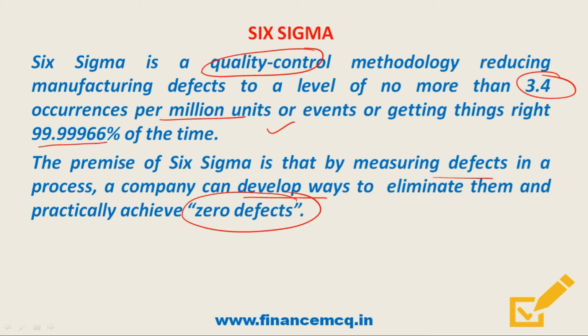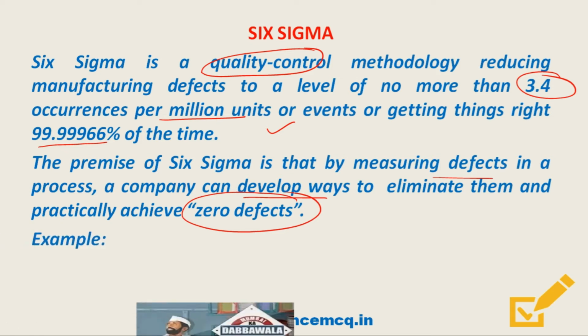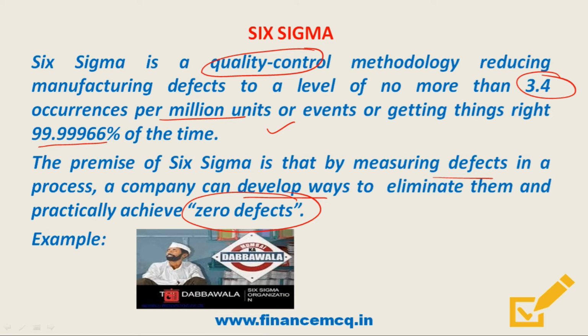Now we'll take an example of an Indian organization that has actually achieved Six Sigma level of quality. So friends, that company is the Mumbai Dabbawalas. In fact, in 1998, Forbes Global magazine conducted a quality assurance study on the operation of the Dabbawalas and gave them a Six Sigma efficiency rating of 99.999. That is, they have an error ratio of 1 in 1.6 crore tiffins.